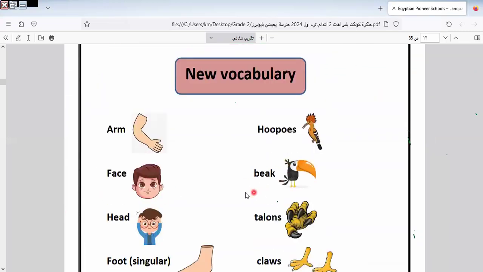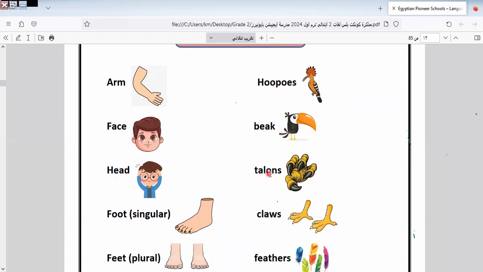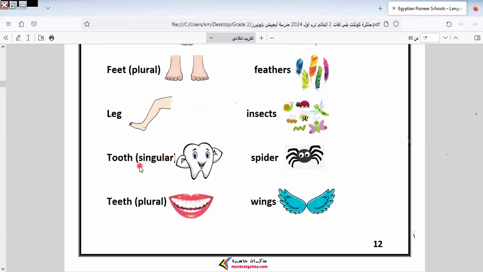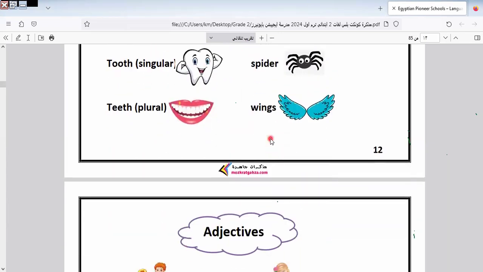Let's go to unit 2. In unit 2, we have some vocab: arm, hoopoe, this is a hoopoe, face, beak, head, talon, foot. Foot is singular and feet is plural. We have claws, feathers, leg, insects, tooth and teeth, spider, wings.